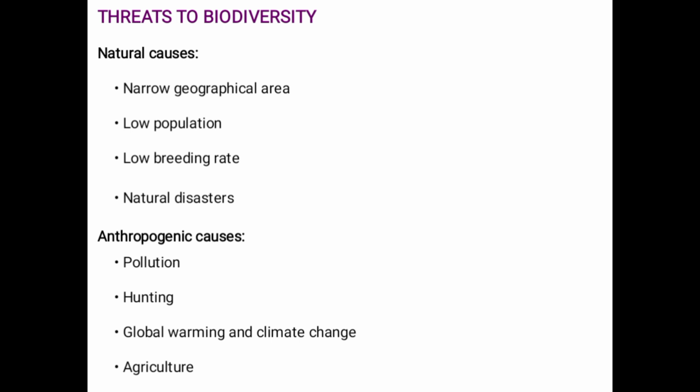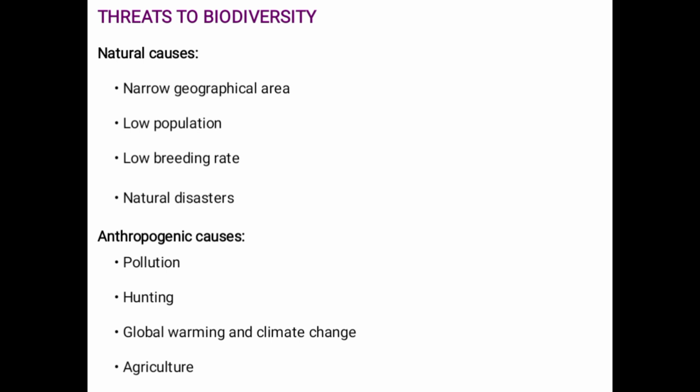Next one is low population, of course. Then low breeding rate. If they do not have a good biotic potential or breeding rate, how is it possible to develop biodiversity, or how is it possible to develop variety in lives? It is not. So that is a threat to biodiversity. And natural disasters, of course.